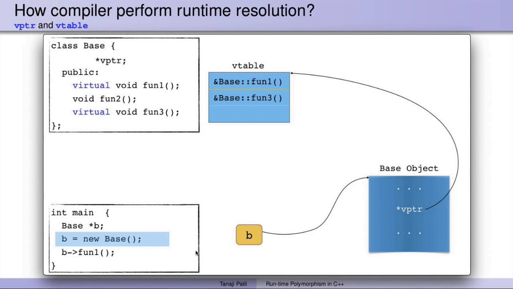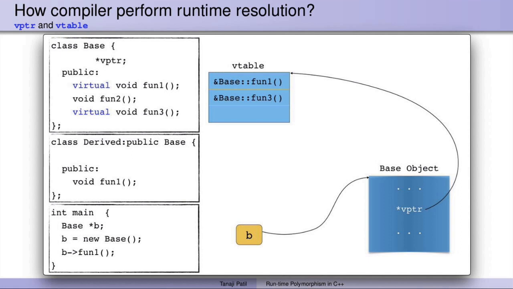Whenever we make use of this b to call any virtual function, it will follow b to locate the pointed object. Here it is the base class object. From that it will look for the vptr. It will follow vptr to look at the vtable, and the vtable contains the address of that function. So this is how it calls the function. Now suppose the same class, the class base, is derived using another class.